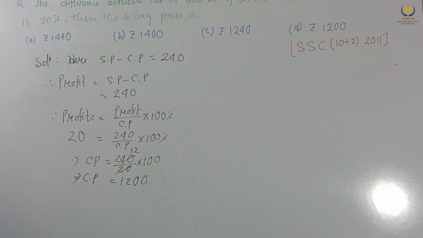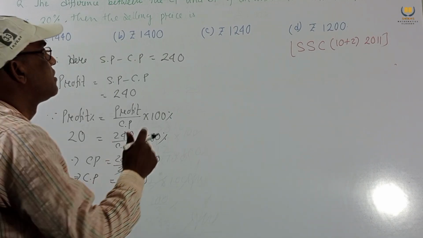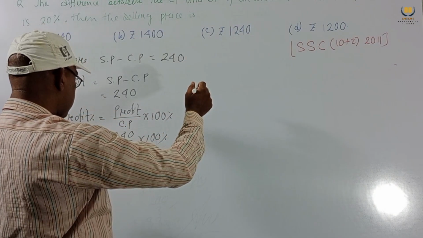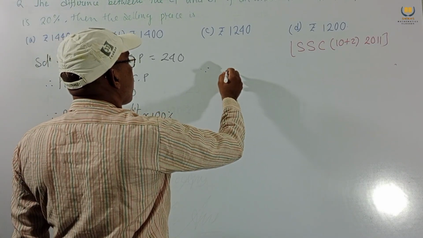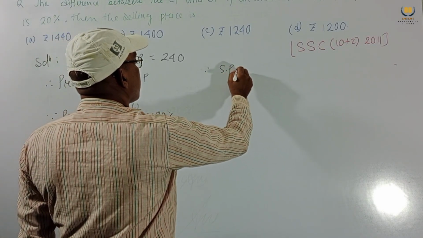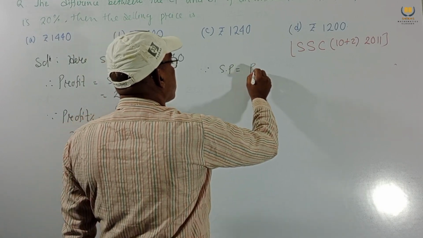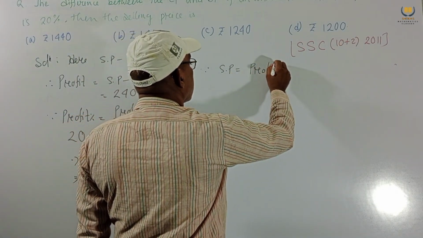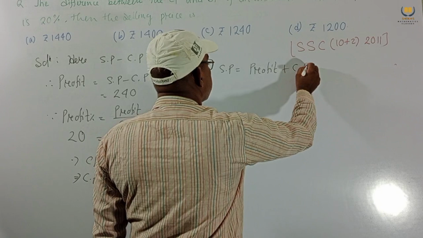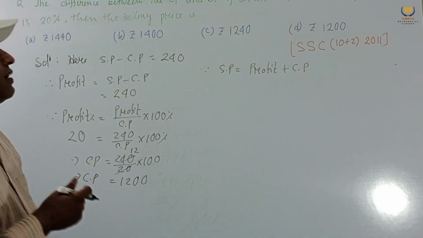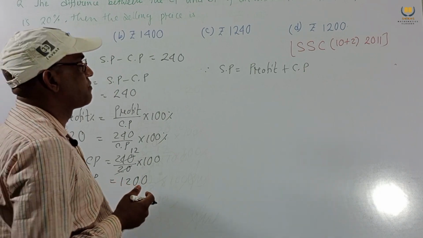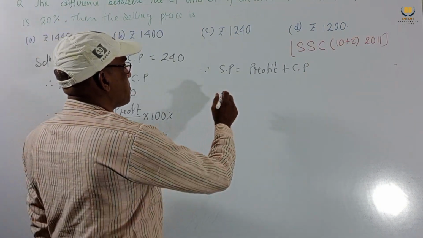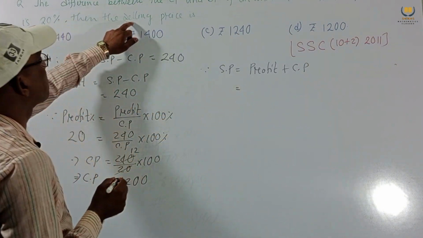But our requirement is SP. We know SP equals profit plus CP. This is our requirement, the selling price.